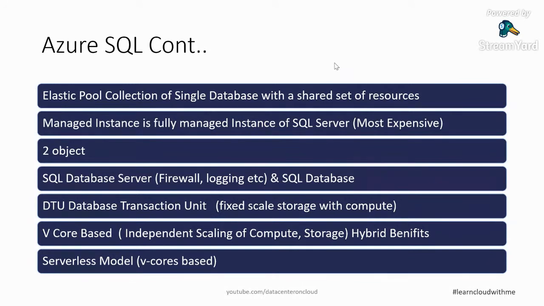you are utilizing it, you don't want to pay for that license more, or you don't want to buy another license, even though it is pay as you go, but you want to utilize your existing license, or your existing investment in Microsoft products. That is where the hybrid benefit comes into the picture, because that can apply on the vCore base. The documentation clearly says how many vCores are considered for how many licenses are required. You can refer to that and learn more about it.